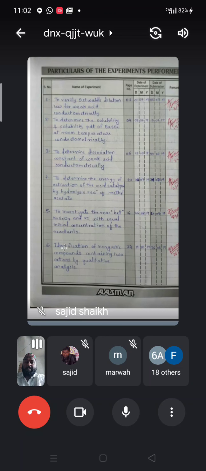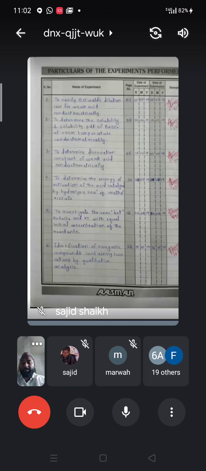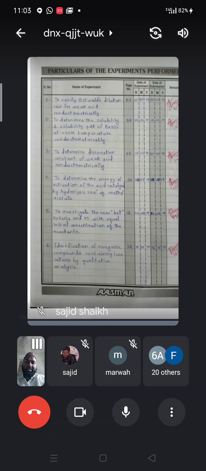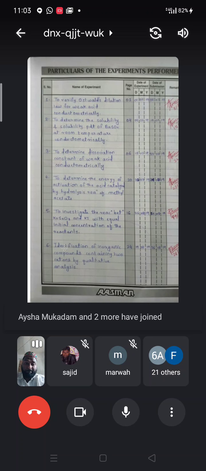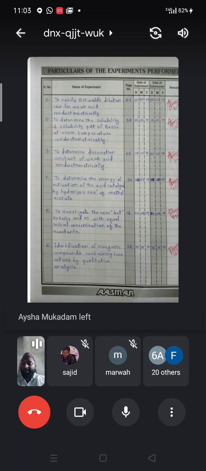Good morning, friends. Today we are going to discuss the practicals which we have to cover under the paper Chemistry 1. Paper 2 practicals were already discussed by Shoaib sir. Paper 3 practicals will be taught by Pawar sir, and paper 1 practicals will be taught by myself.